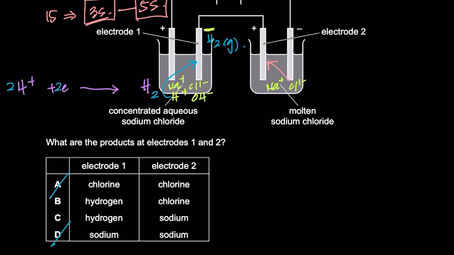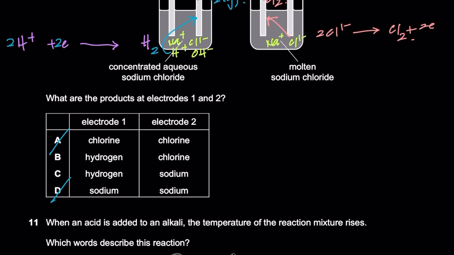Cl minus is there. Cl minus goes to electrode 2, 2 Cl minus go together, they each lose an electron and Cl2 is formed, right? So chlorine is formed right here. So hydrogen is formed at electrode 1 and chlorine is formed at electrode 2. B is the right option, we know.